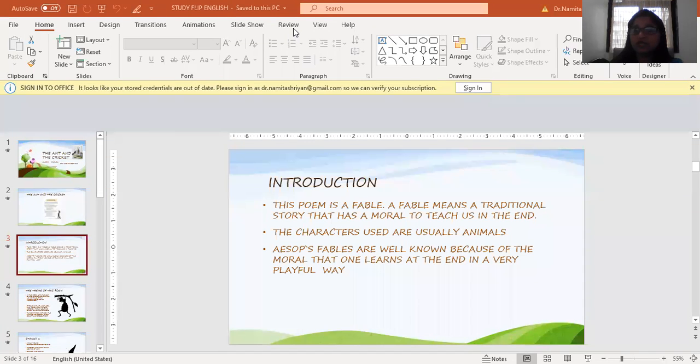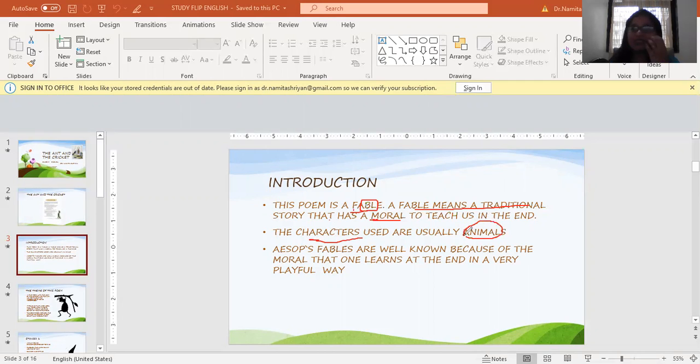So when I talk of the poem, it is a fable, right? When I say a fable, what does it mean? Now, a fable means a traditional story that has a moral to teach us at the end. That means it is a poem which is in a very story-like form. That means there is a dialogue between the characters, and in the end, we get to learn something about life from this. That is a moral. And always the characters are usually animals.